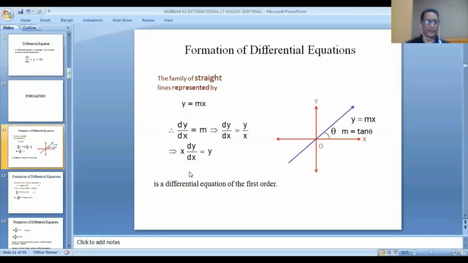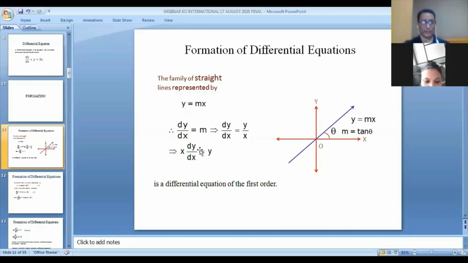So here I'm getting m, a constant. Your aim is to remove the constant. So now I'm replacing m by y by x. In place of m, I'm writing y by x. After simplification, I get one equation: x dy by dx is equal to y. This is a differential equation of first order.